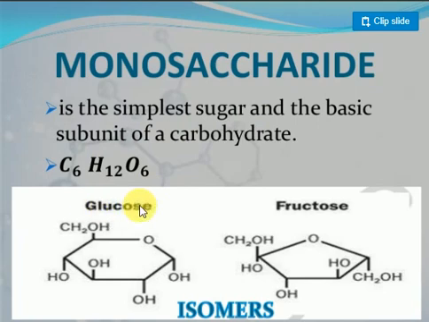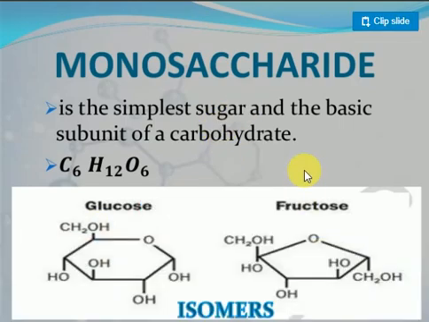Glucose. The general glucose formula is C6H12O6. You know very well that glucose contains 6 carbon atoms: 1, 2, 3, 4, 5, and here 6 are the carbon atoms. How many oxygen atoms and hydrogen atoms are there? 6 oxygen atoms are there: 1, 2, 3, 4, 5, 6. Look, these are isomers.